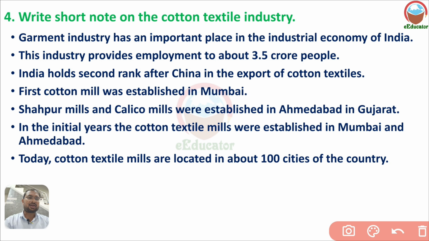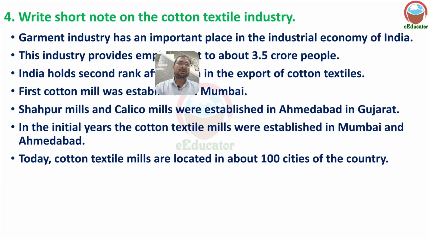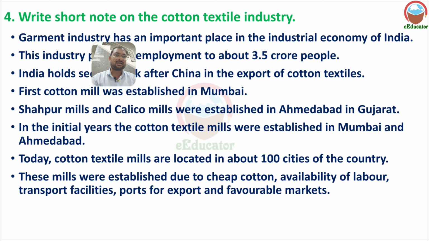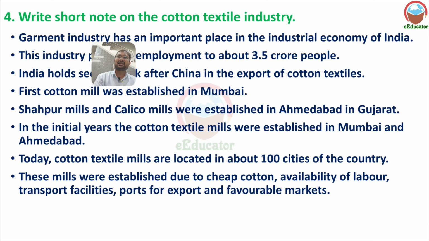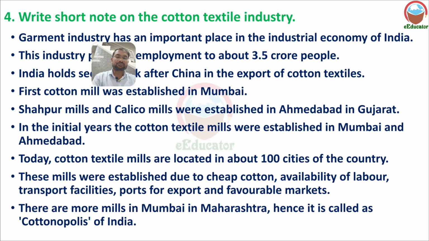Today the cotton textile industry is present in more than 100 cities of India. These mills were established due to the cheap cotton which is easily available in India. Labor and transport facilities are easily available. There are ports for export and favorable markets there. So, the cotton textile industry developed more in India.